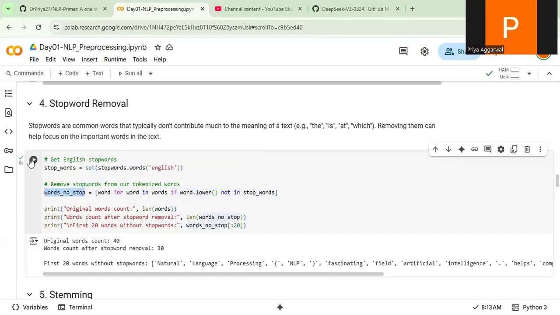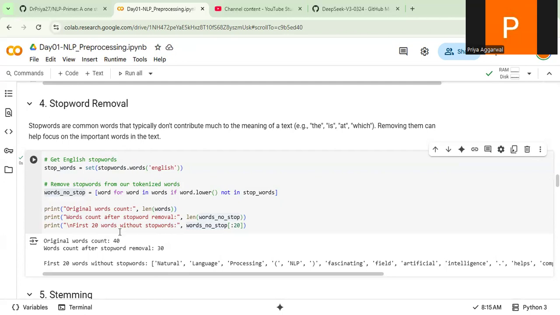So in the end, let me run it. You will see the original word count, which was 40, as we saw earlier also. After stop words removal, when I printed it, it was 30. Basically, 10 were my stop words. So it's a huge thing, like 25% of my data was stop words. So that I removed altogether, right?